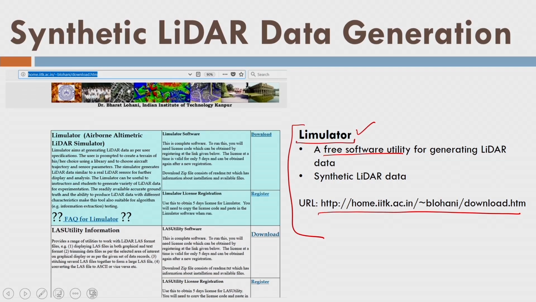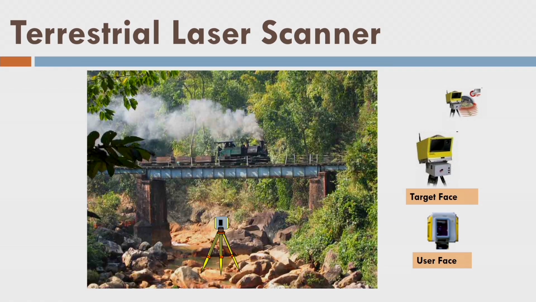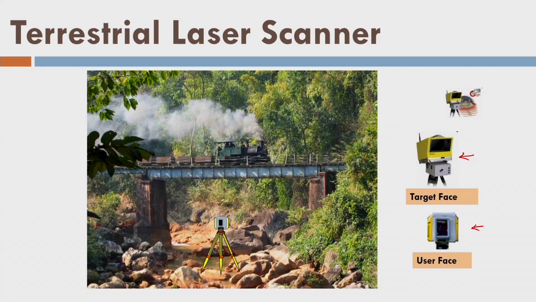Next, I would like to tell you about the terrestrial laser data acquisition. So we have a laser scanner like this, with a front face and back face. Now I want to acquire the laser data using a terrestrial laser scanner. Let us say I have put the laser scanner to acquire data of a railway bridge. You can assume that the train is not passing and you are acquiring the data.